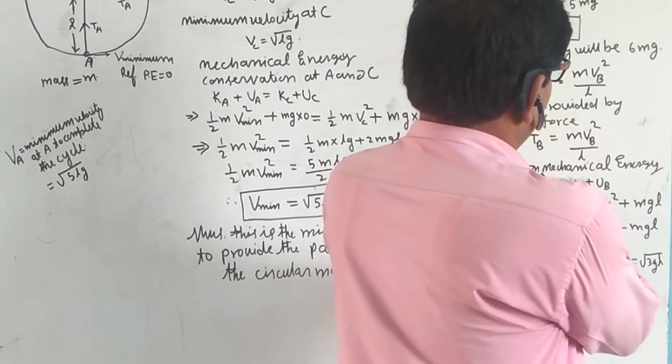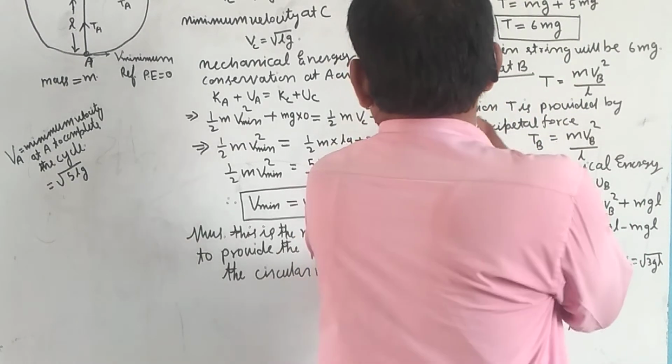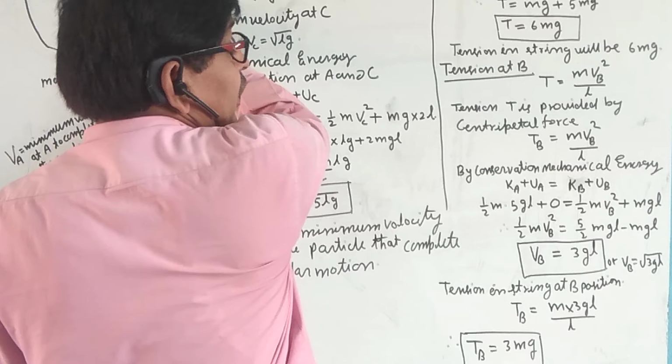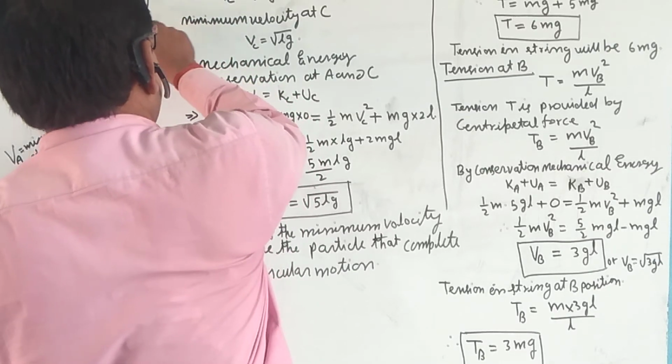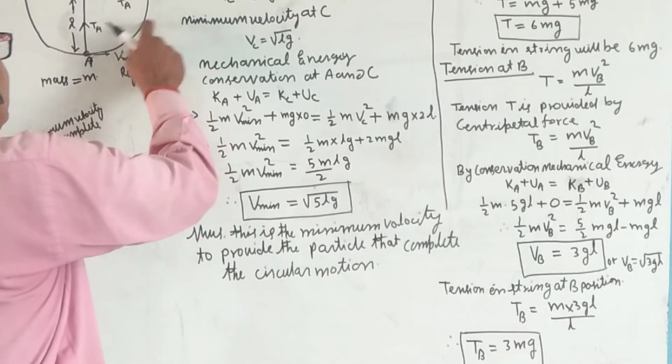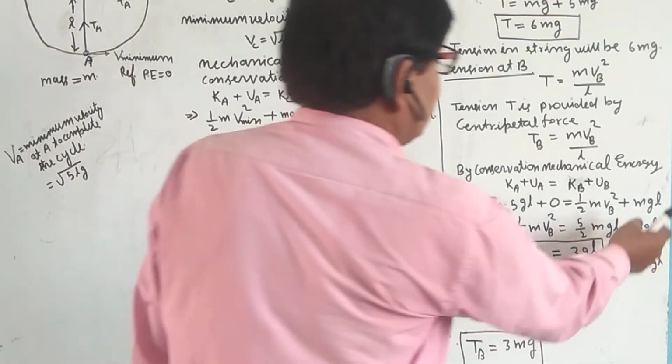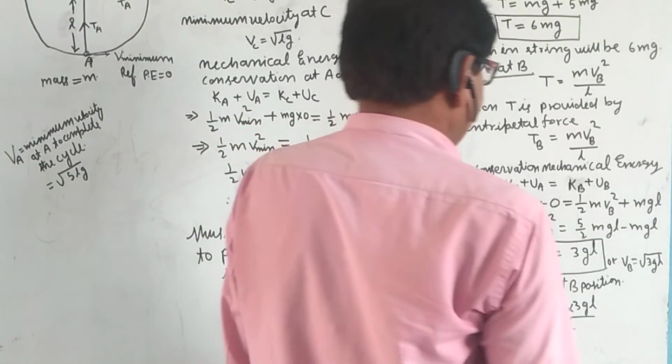Vb is the velocity at position B, and the potential energy mgh has h equal to L here.